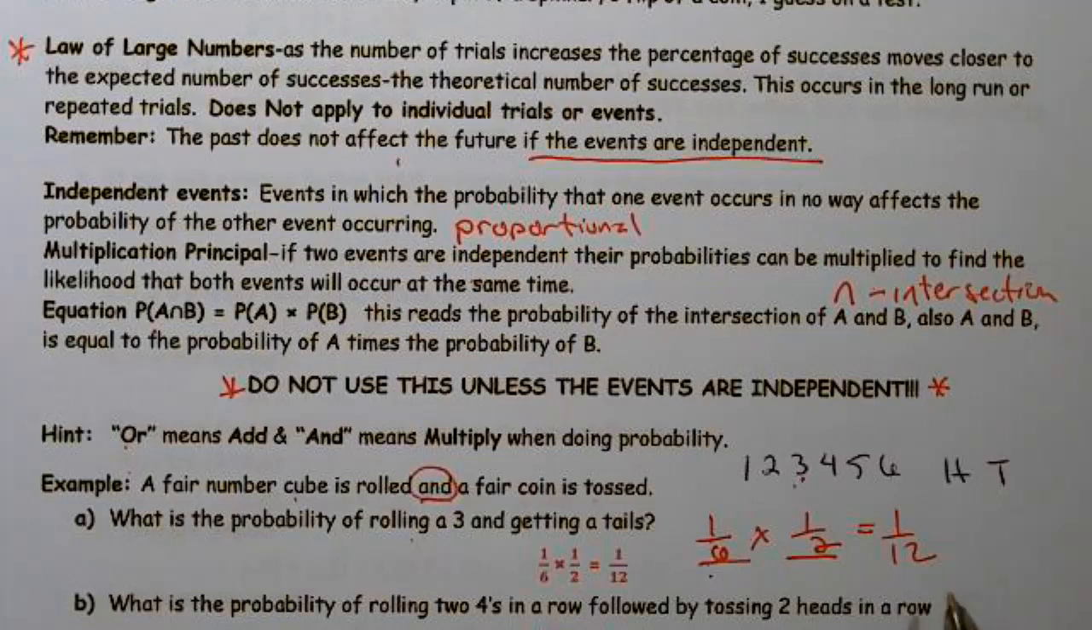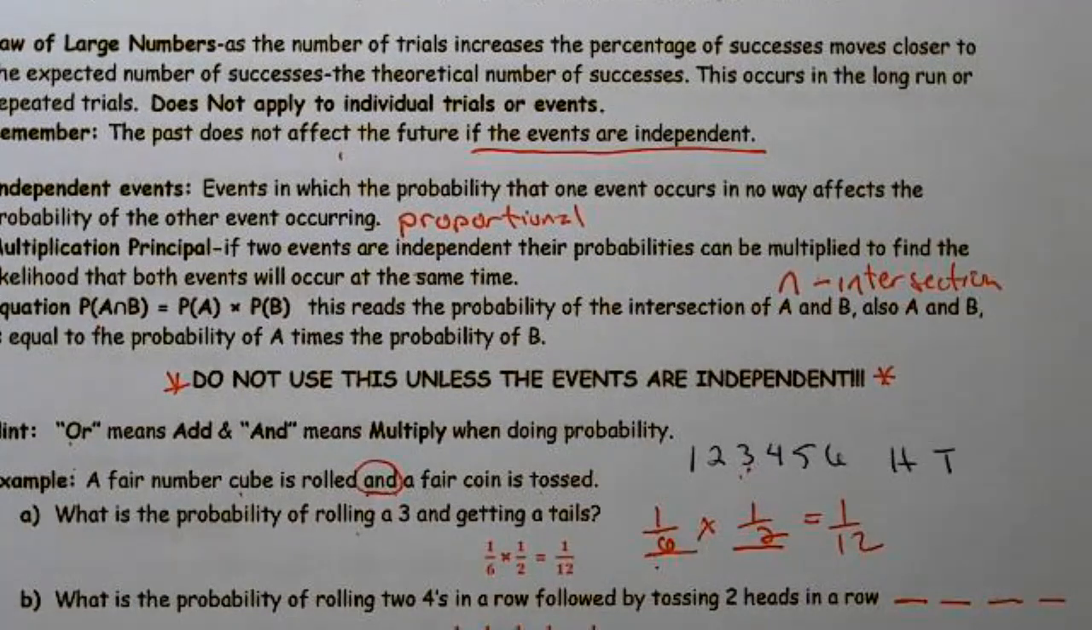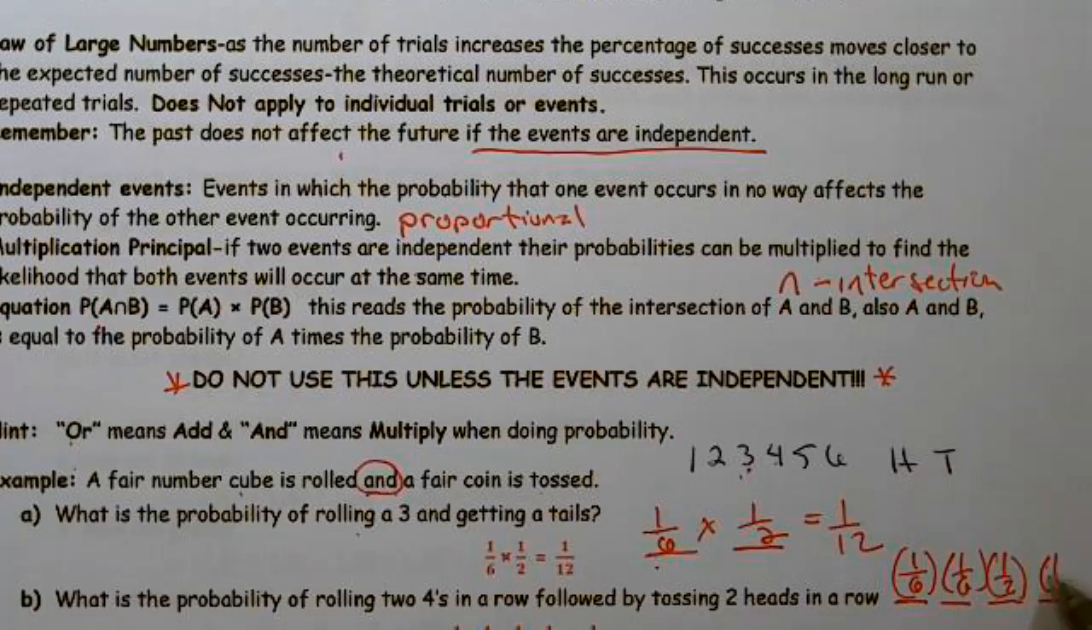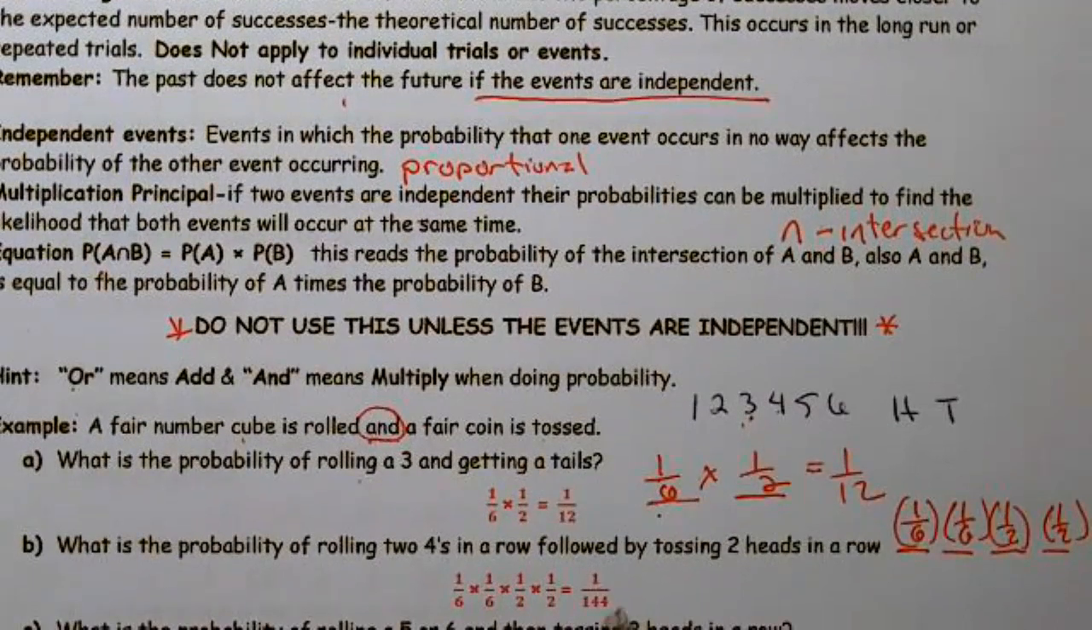On the next problem, what's the probability of rolling two 4s, followed by tossing 2 heads in a row? Right away I'm going, wait a second, I'm doing two 4s and 2 heads. Again, rolling a die and flipping a coin are independent, so I feel like I can multiply these. I have 4 spaces, 1 for each of the 4s, and the probability of getting a 4 would be 1 out of the 6. And the second 4 is also 1 out of the 6 because they're independent. Probabilities didn't change. And tossing a head, that's 1 out of 2 and 1 out of 2. I can multiply them directly, and I end up getting 1 out of 144.